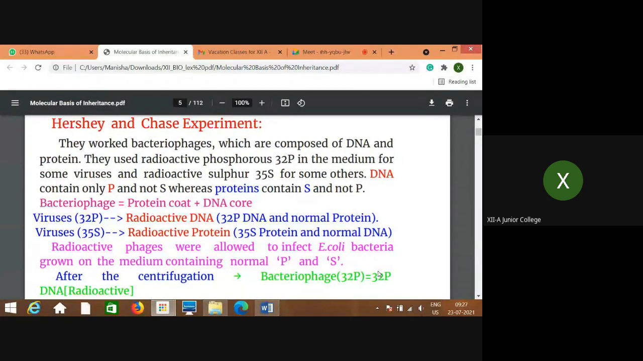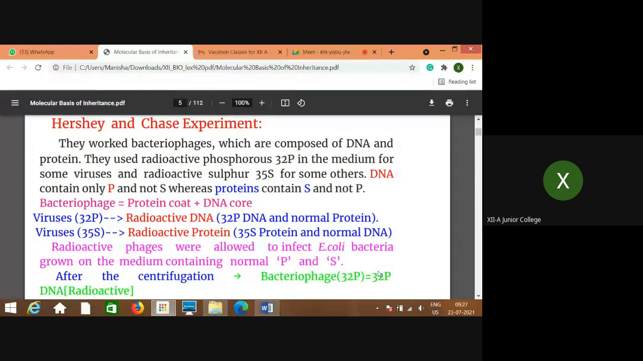The basic structure of a nucleotide has a 5-carbon pentose sugar, then nitrogen bases, either purines or pyrimidines, and the third component is phosphate. So this is the basic structure, if you remember. You need to remember that DNA contains only phosphorus and not sulfur, whereas proteins contain only sulfur and not phosphorus. So this is very sure.